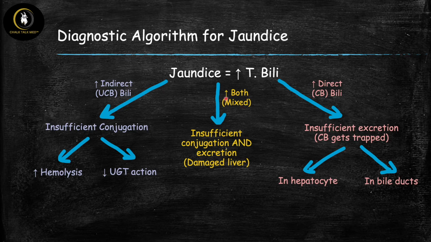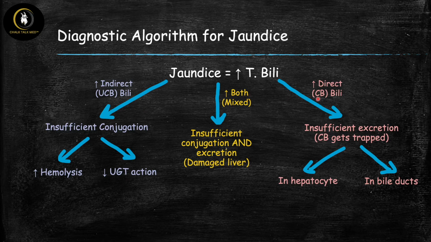And the reason this is important is once you make this determination, then you can quickly narrow down your cause and your differential diagnosis based on which bucket you're in. So if you're in bucket 1 right here, if only the unconjugated bili is elevated, that means that your problem must be some kind of insufficiency in the conjugation. And the only two possibilities are hemolysis, because you're making too many red blood cells and overwhelming the conjugation capacity, or there's something wrong with the UGT enzyme's action. There's some deficiency there that it can't conjugate. So you've narrowed it down to these two possibilities.